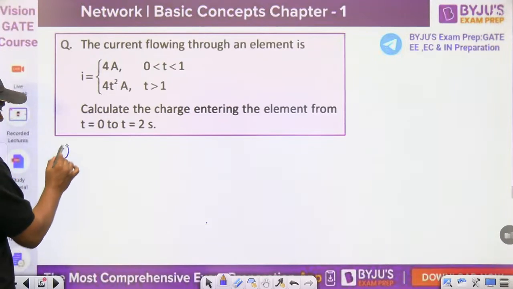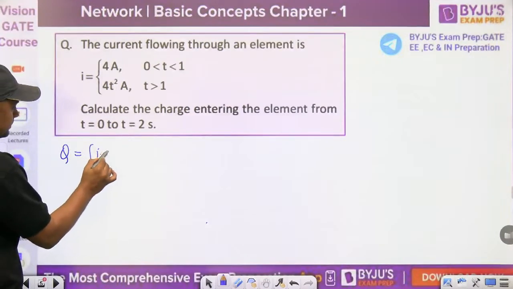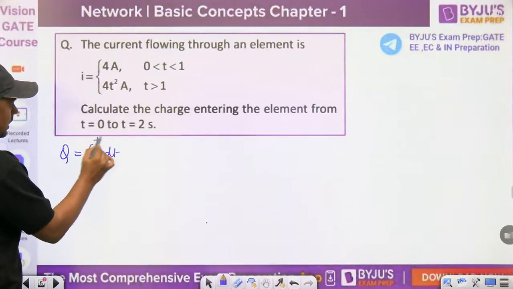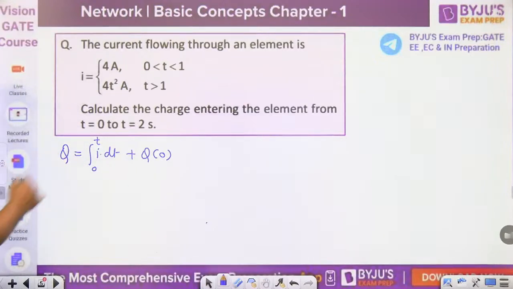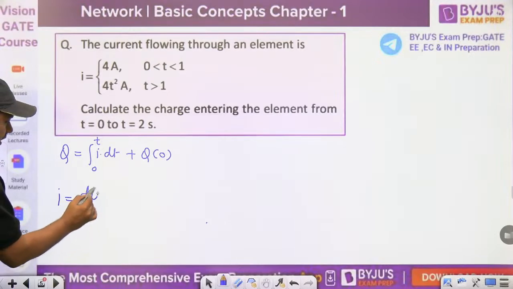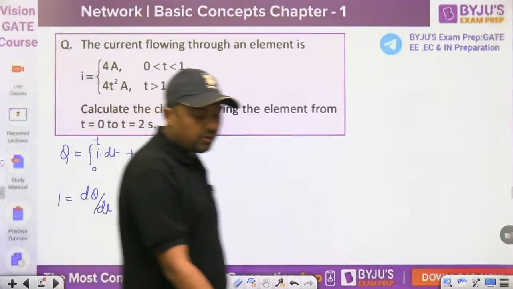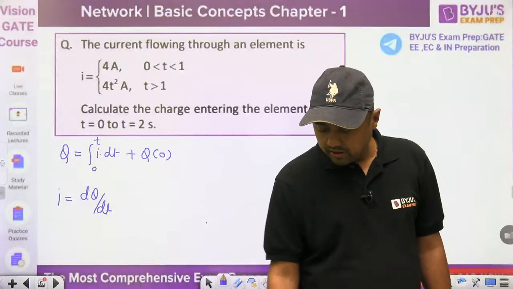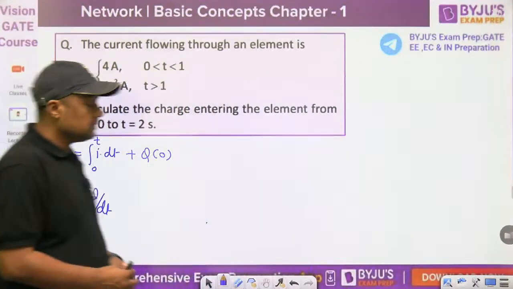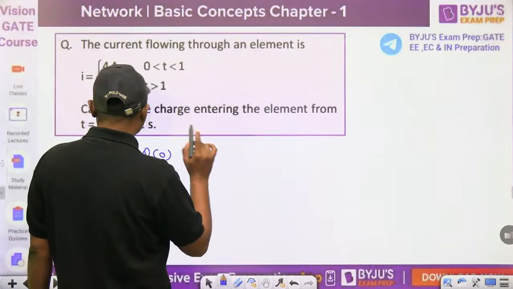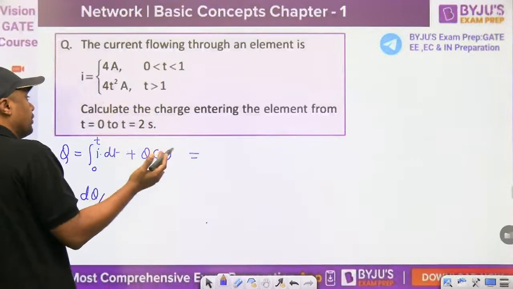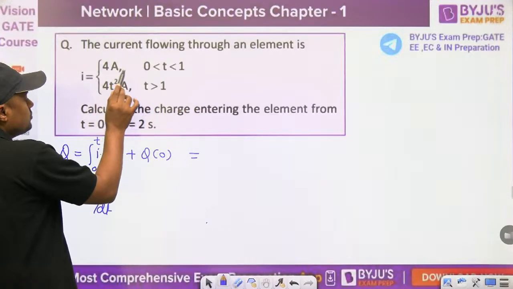Remember, the charge is given by the integral of i dt from 0 to 2, plus the initial charge q(0), if you have any. The current is given by dq/dt, guys. So q is the integral of i dt plus q0. What is the initial charge given? Zero, nothing. Then you have to integrate from 0 to 2 seconds.